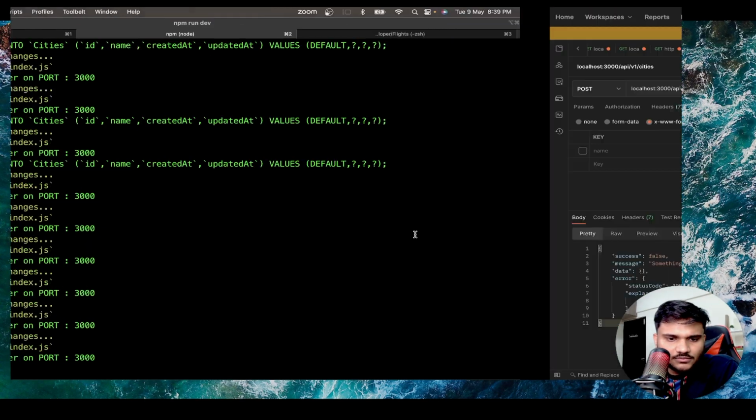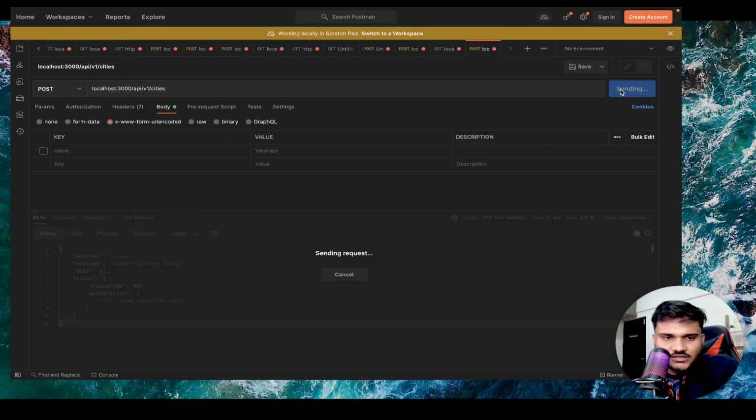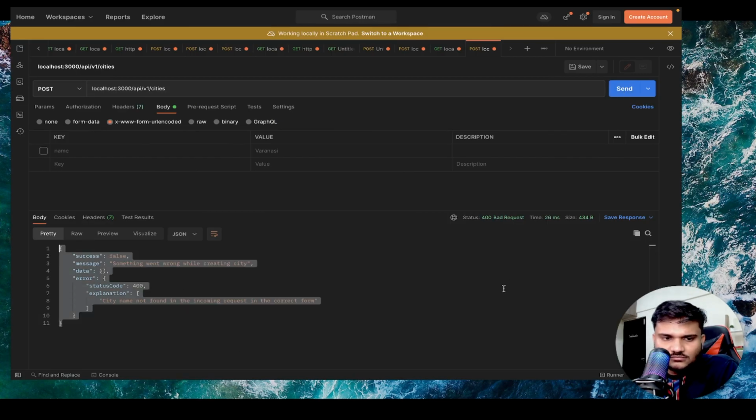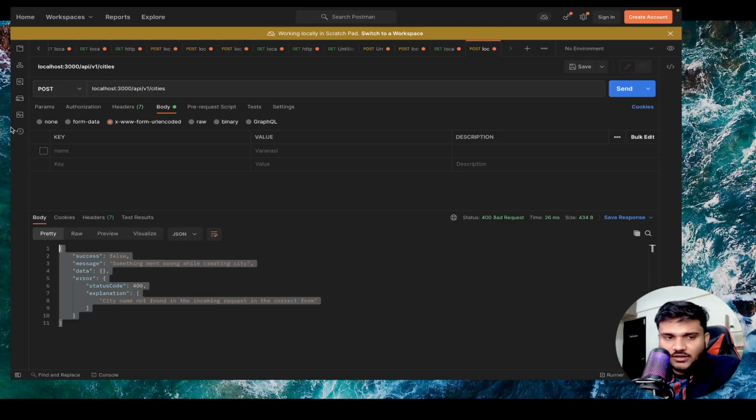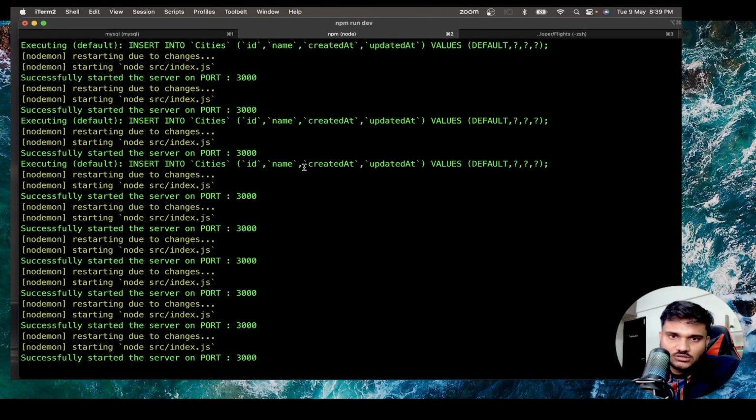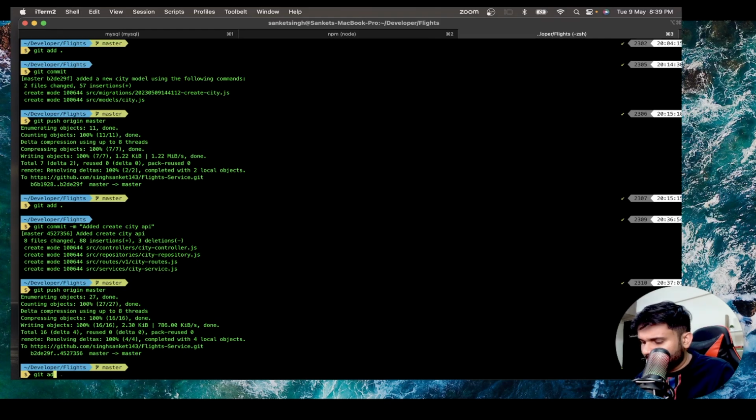Yep, server is up. If you send the request now, you can see better handling, because we are not even going to the controller and everything. But we have made our services and everything pretty robust, so even if you miss a middleware, we are still getting good client side messaging. So this can be quickly committed.